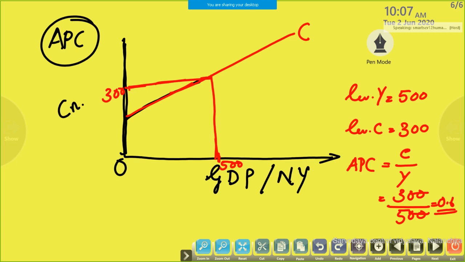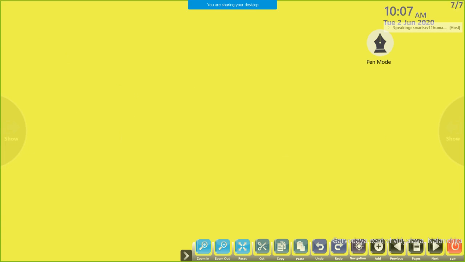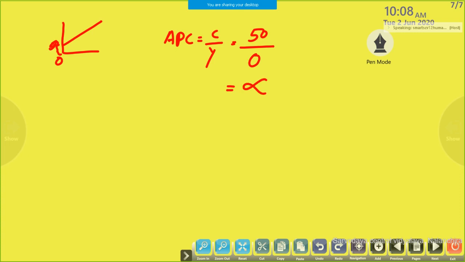Okay. The next one, before that, if income is 0, what is APC? Again, APC is equal to C by Y. Here I am taking C dash as 50. So C is 50. Consumption is 50, autonomous consumption is 50. And Y is 0. What will we get? Infinite.